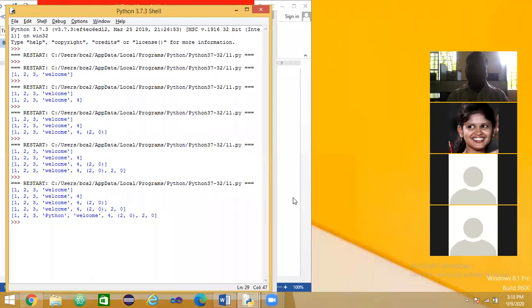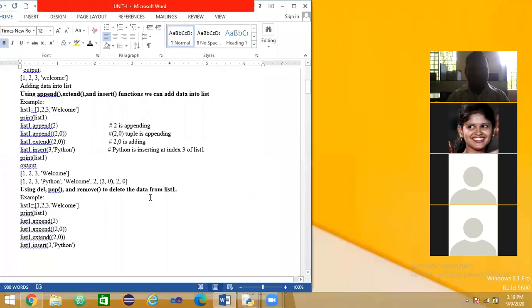Okay, good. So the meaning is that we can add data into the list using the append, extend, and insert functions. So then, how to delete data from the list?